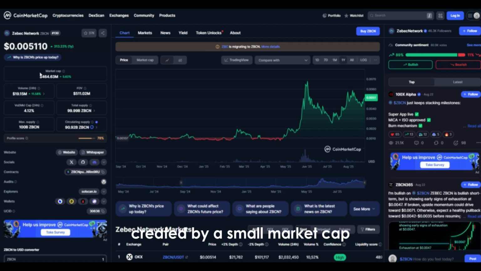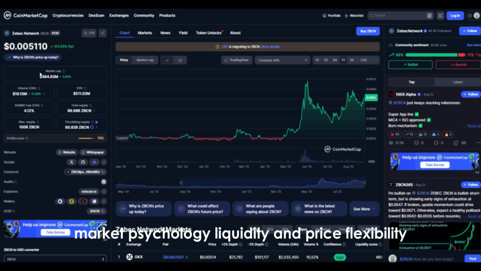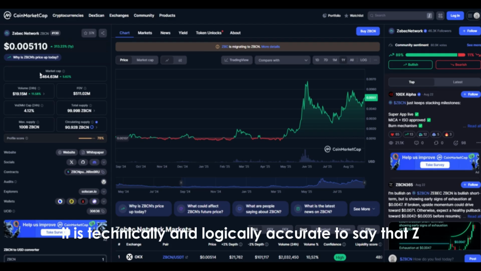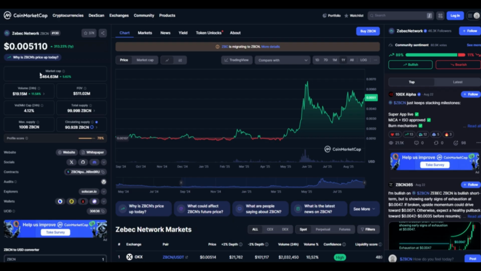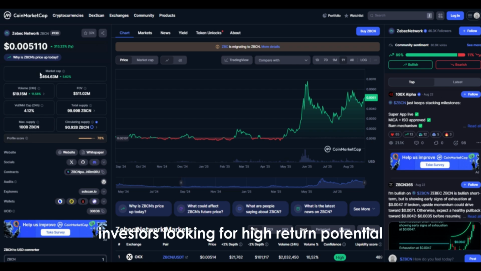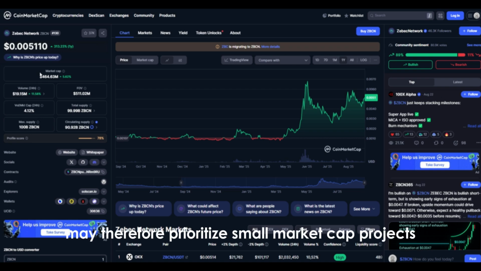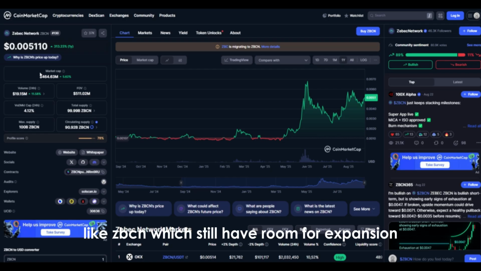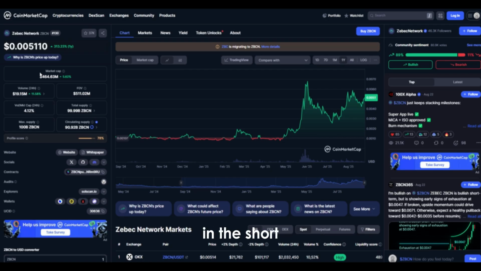Considering the opportunities created by a small market cap, market psychology, liquidity, and price flexibility, it is technically and logically accurate to say that Zbcn has a much higher chance of reaching 100x before Hbar. Investors looking for high return potential may therefore prioritize small market cap projects like Zbcn, which still have room for expansion, while Hbar's massive market cap limits its ability to provide similar gains in the short term.